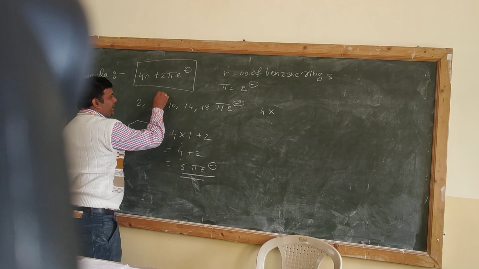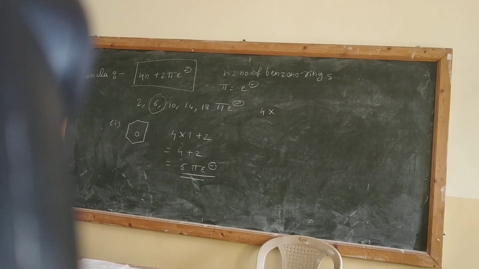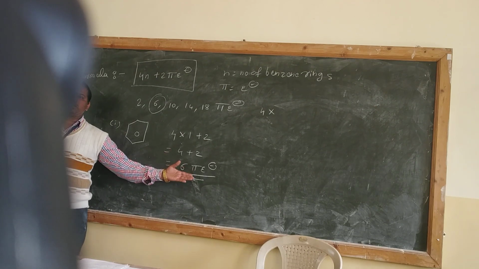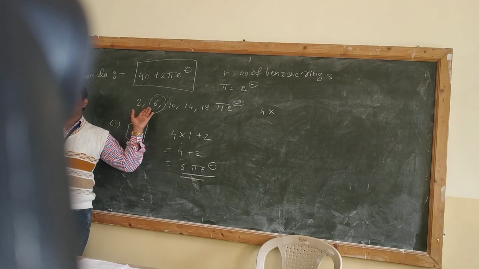See, does it follow the rule? Yes, it follows the 4n plus 2 pi electron rule. How many pi electrons are present in it? 6 pi electrons are present. That means it is aromatic in nature.